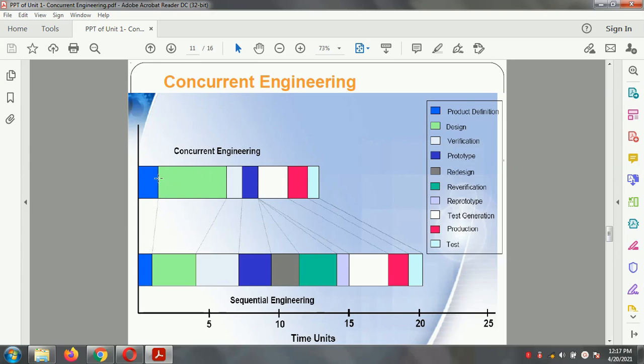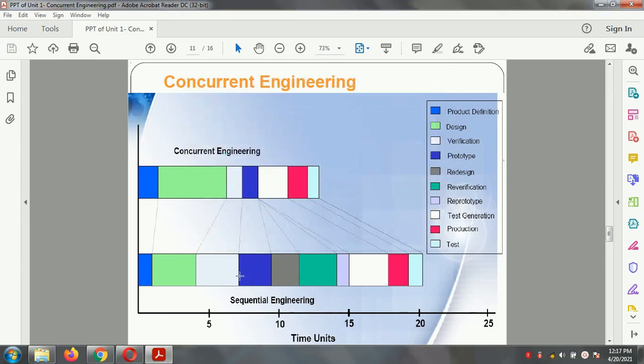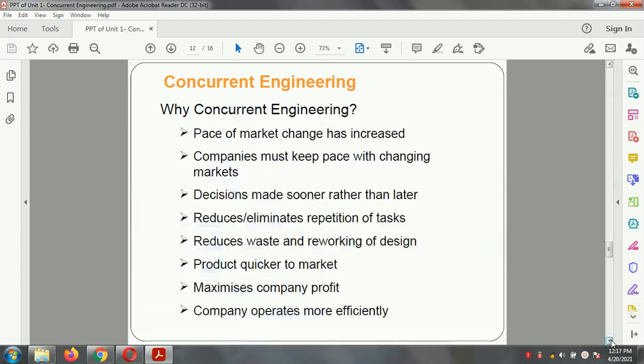After that, product definition. After that, there is product design. Next is a prototype. Prototype is related to the system, and after that there is a test, verification, production and test. So all these activities are correlated with respect to the sequential engineering concept, in which the sequence is maintained. So all these activities are tightly linked with respect to concurrent engineering.